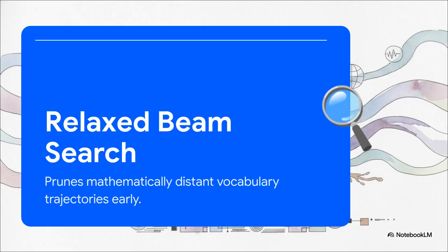To solve this, the authors introduce what they call continuous relaxation beam search. Rather than evaluating the whole space, this algorithm projects the continuous vector onto the vocabulary manifold to establish a very narrow heuristic corridor. It only evaluates the top geometric paths and strictly prunes any mathematically distant vocabulary trajectories super early on. This preserves all the magic of that bidirectional balancing while strictly bounding GPU memory allocation, meaning it is actually deployable on highly constrained edge hardware.